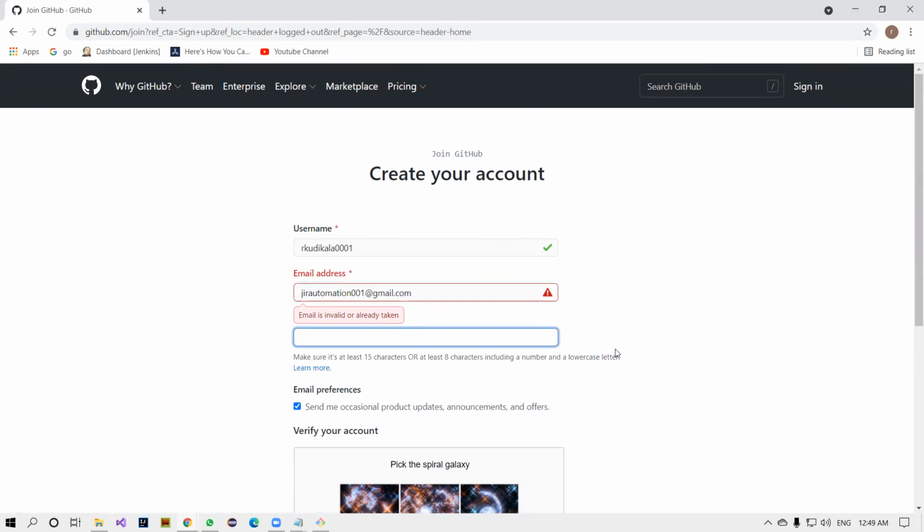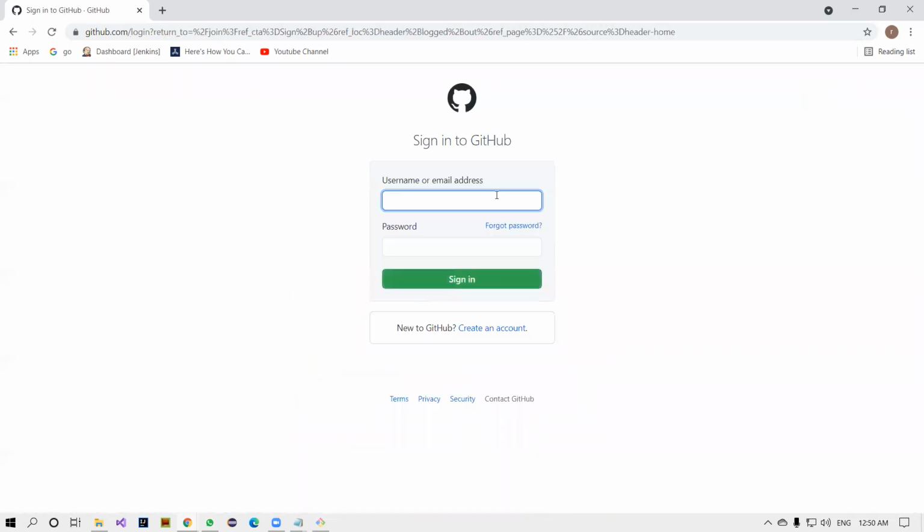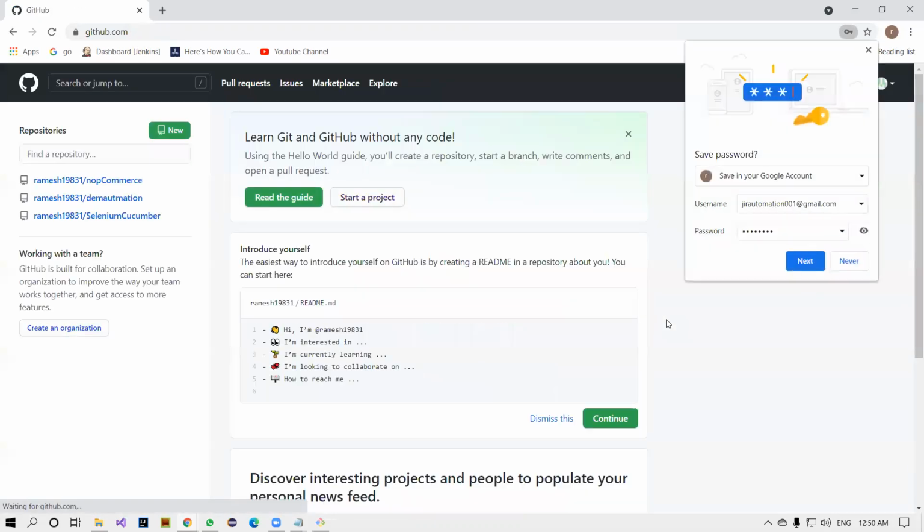Where is the password here? This is the password here. Yeah, you have to provide the password. Once your verification is done, you can come back to the sign in, and here you can mention your credentials. I'm just giving my credentials here. Perfect. Let's close this one.